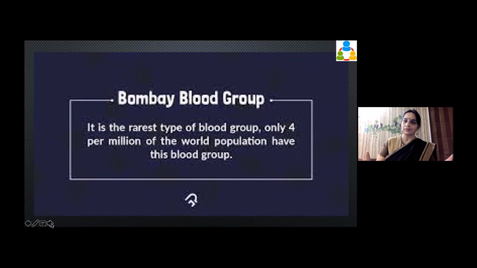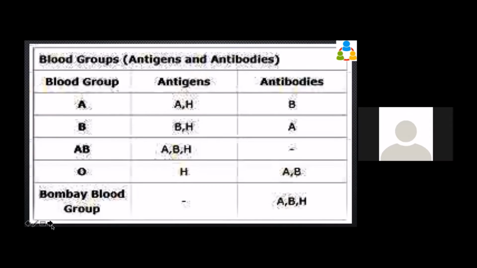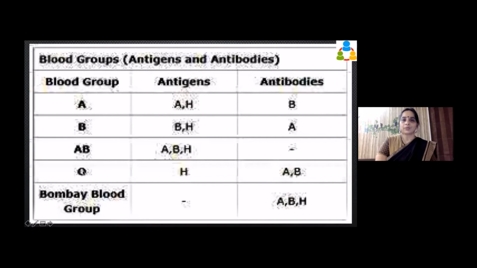Is that understood? Shall we go forward? Very good. So now you can see the blood group. When it is A, it represents AH. When there is B, it gives BH. When there is AB, it is ABH.